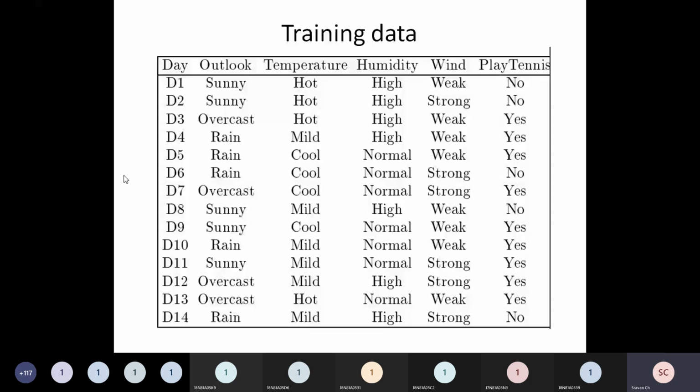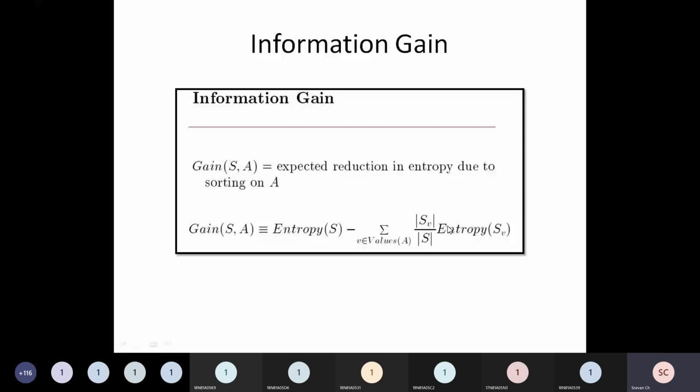I need to add all of them, that is called sigma. Whatever answer I get will be subtracted from the overall entropy, meaning entropy of S. Please pay attention, that is the meaning of this formula. When I apply it on one parameter, you will understand. Let us solve the problem now.